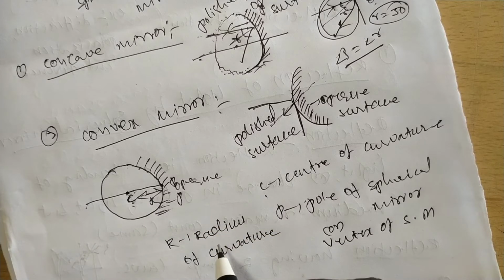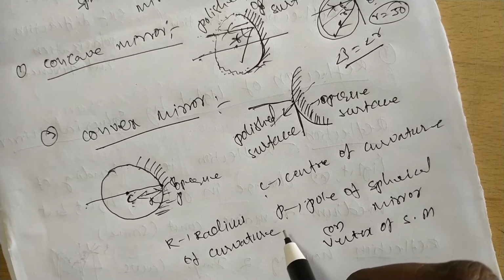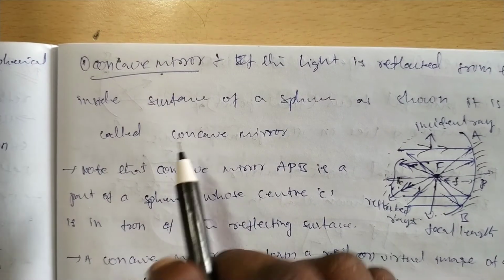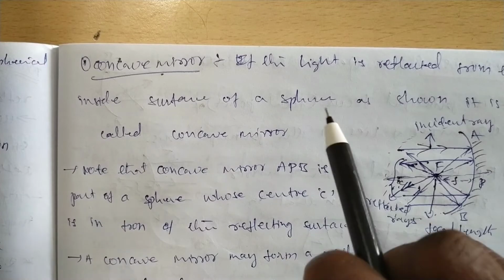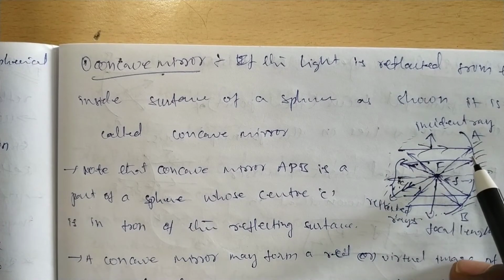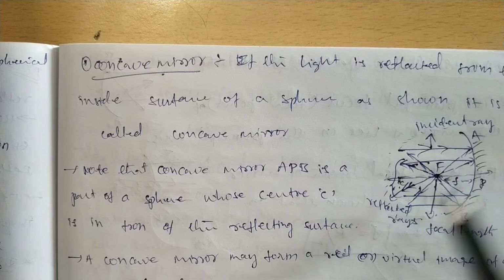Now in the case of a concave mirror, when light falls on a concave mirror, it can be reflected.